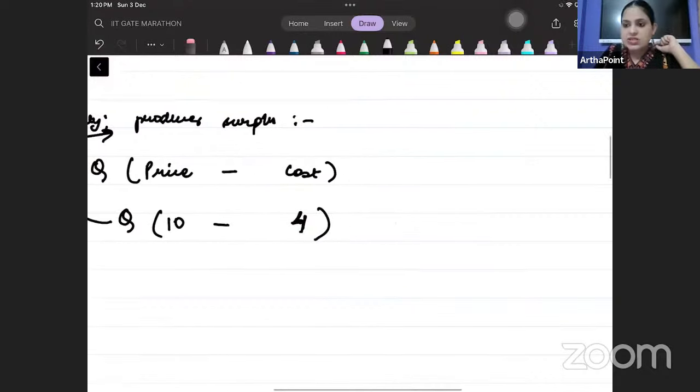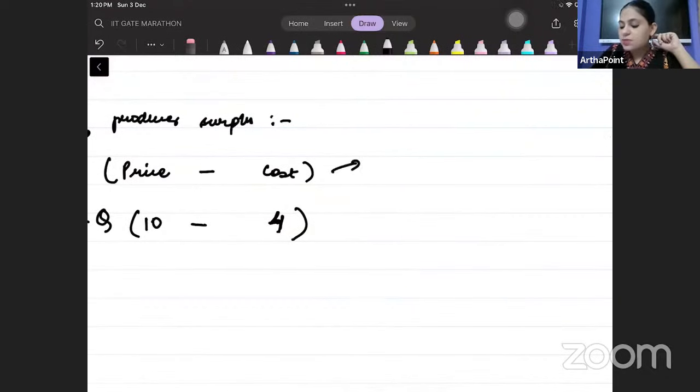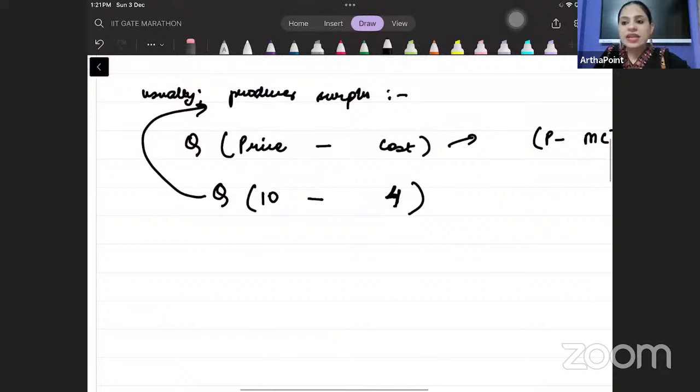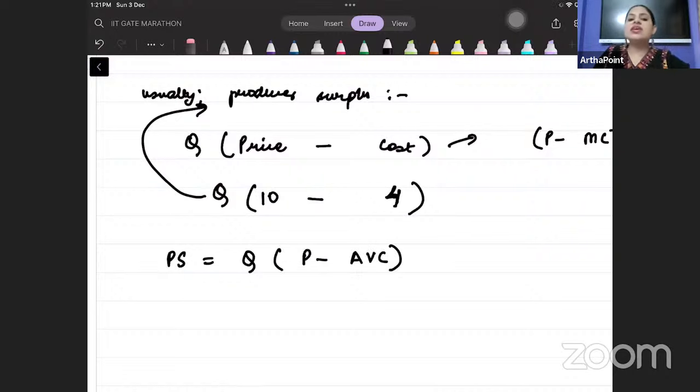Now, generally speaking, producer surplus is given by P minus MC into Q. P minus MC into Q. But in many books, you will see that producer surplus is also defined as P minus AVC into Q. Why?